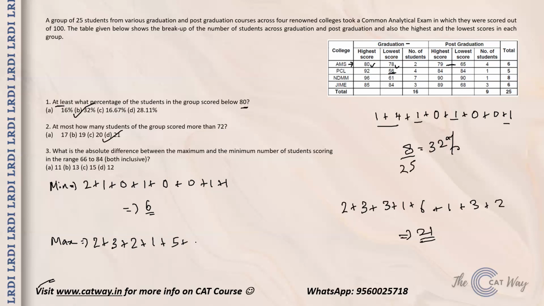NDMM post graduation, one guy is there, he is out. JIME graduation, you have to maximize, so you will consider 2 people at 84, and JIME post graduation, lowest is 68, highest is 89. You will consider one guy at 89 and the remaining 2 over here. So the total turns out to be 5, 2, 7, 1, 8, 8 and 4, 12, 12 and 5, 17. So what is the difference between them? 11. So option number A becomes the right answer, guys.